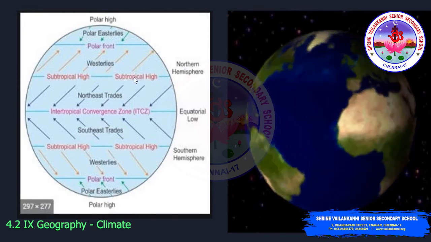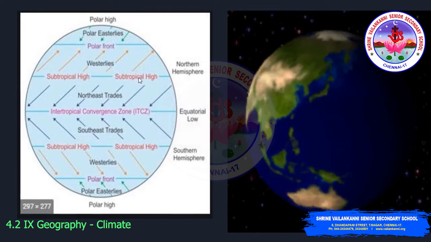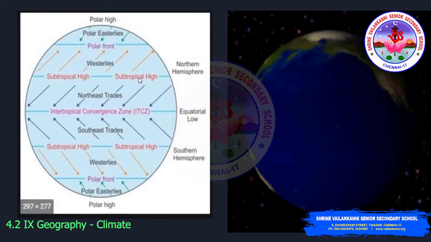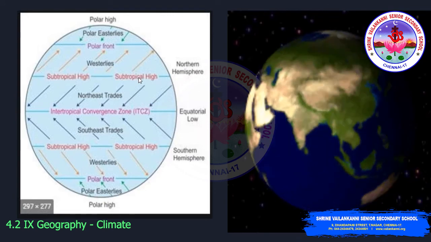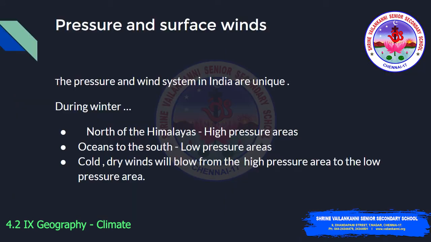This subtropical high originates from the land, so it will carry very little moisture and they blow over the land. Therefore they will bring a little rain or sometimes no rain. The pressure and wind system in India are unique. During the winter, the north of the Himalayas experiences high pressure, whereas the low pressure will be in the oceans to the south. The wind always moves from the high pressure area to the low pressure area. So from the north of the Himalayas to the oceans, the cold and dry winds will blow.